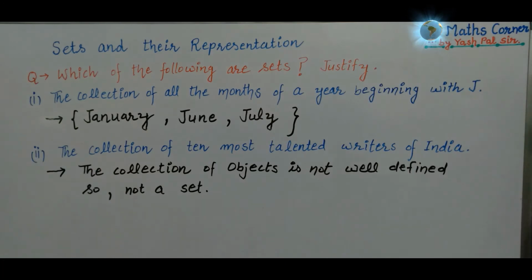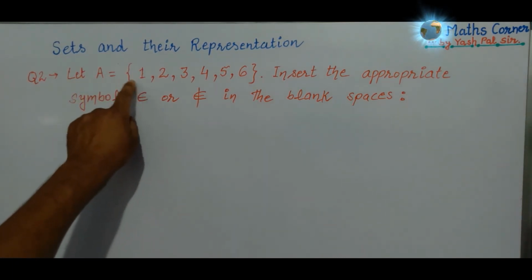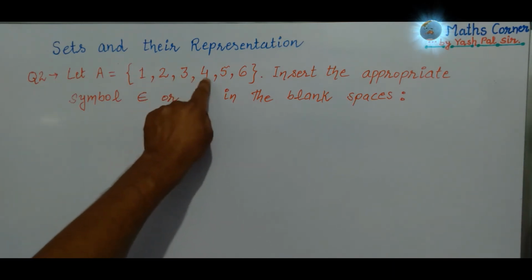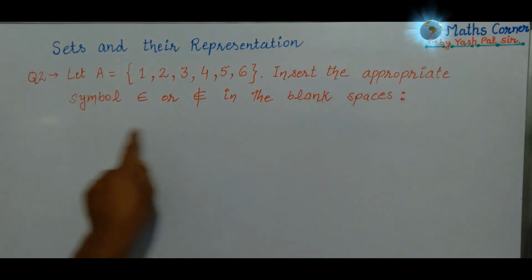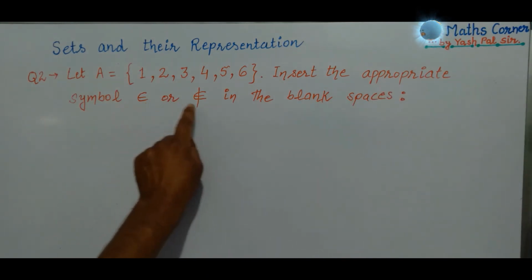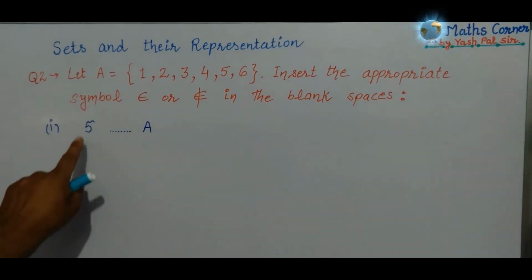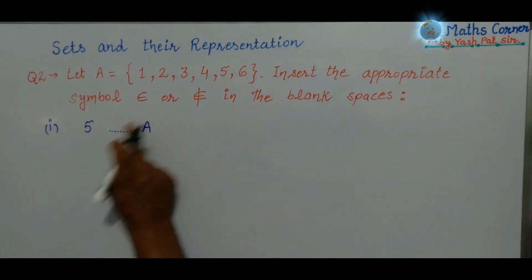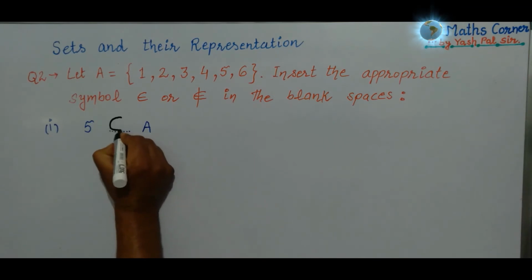Now we take the second question. Let A is equal to, inside the curly bracket, the elements 1, 2, 3, 4, 5, 6. These are the elements. Insert the appropriate symbol, belongs to or does not belong to, in the blank spaces. First of all, we have 5 blank A. What do we say here? 5 is an element of this set, so we write this symbol: 5 belongs to set A.